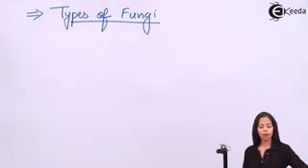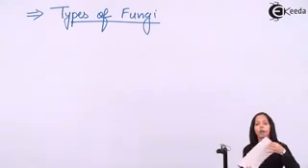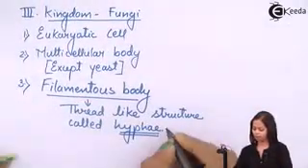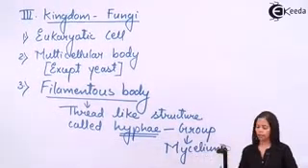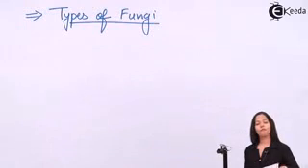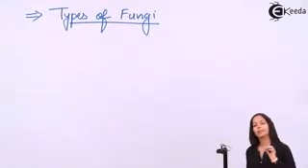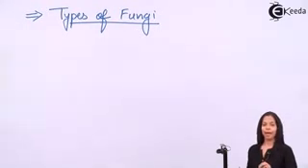Because the group of hyphae present in the fungal body is called mycelium. That is why the names of fungi end with mycetes. Mycelium means fungal body and mycetes is the derivative of mycelium. So the four fungi are Phycomycetes, Ascomycetes, Basidiomycetes and Deuteromycetes.